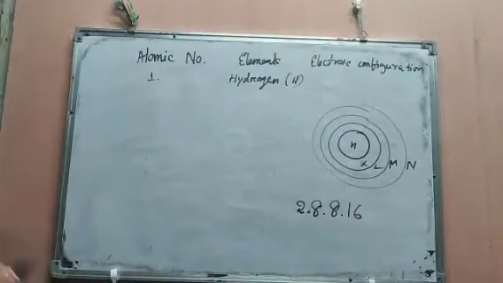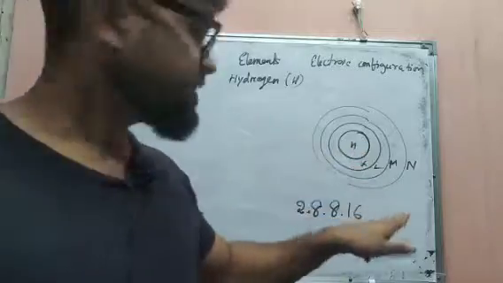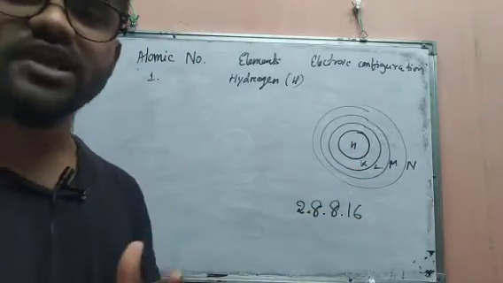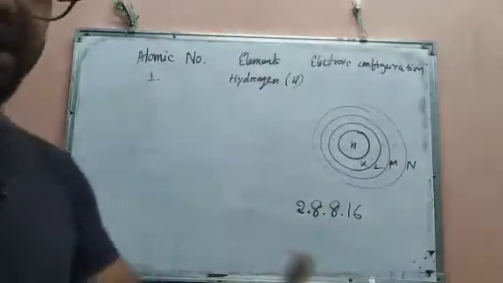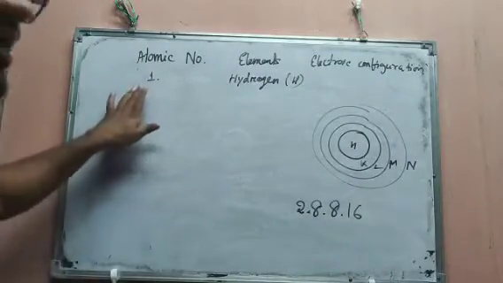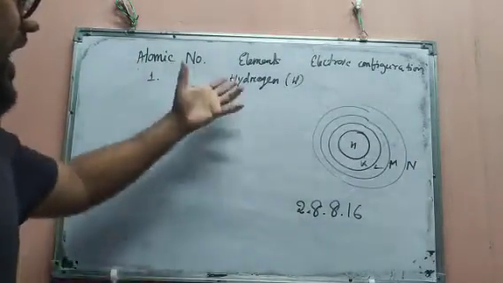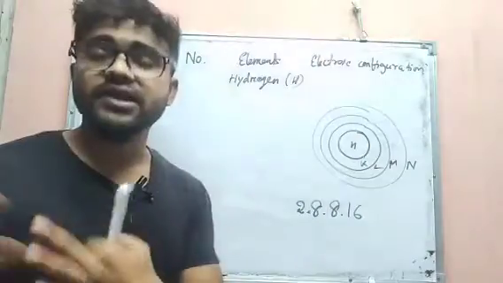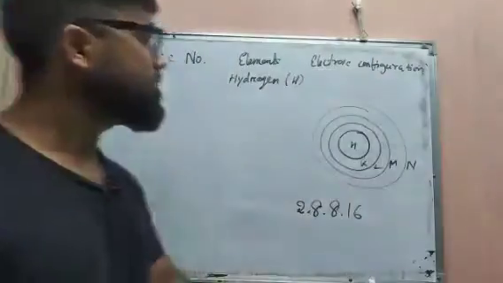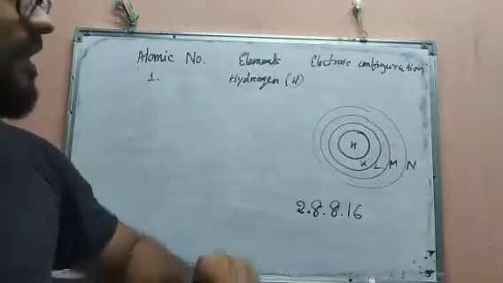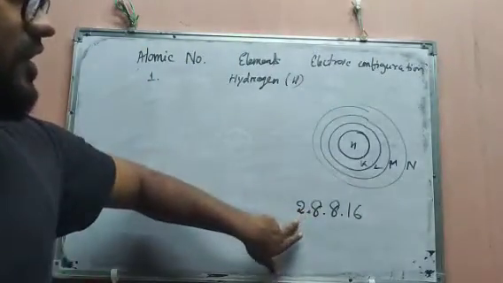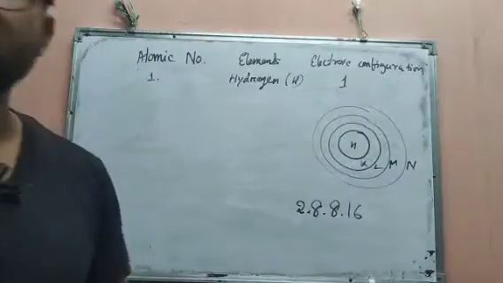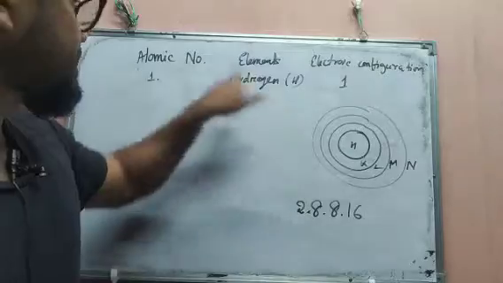Okay, so here is hydrogen, na? The atomic number is 1. I told you that the atomic number depends upon the number of protons present in the nucleus. So hydrogen has 1 proton, and I told you that the proton and electron numbers are always equal. So the number of electrons will also be 1. So the electronic configuration will be only 1, because it has 1 electron.